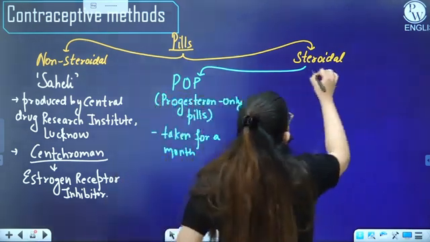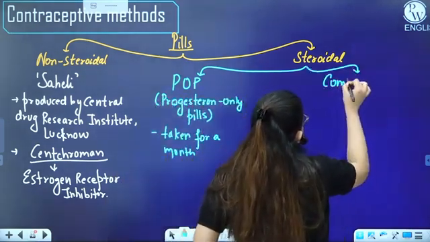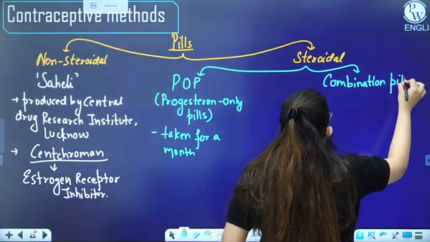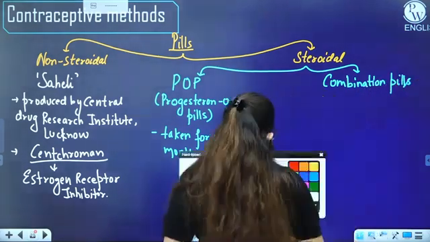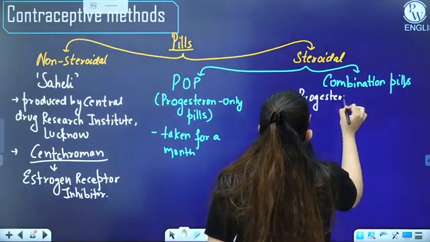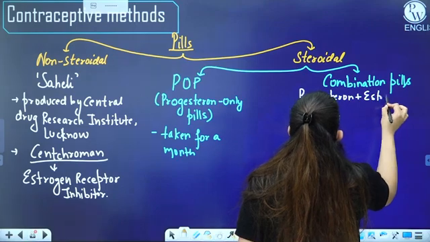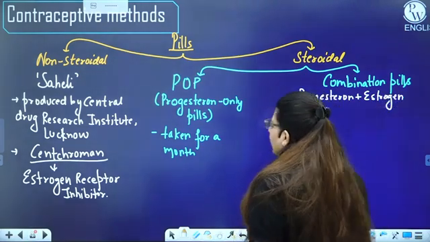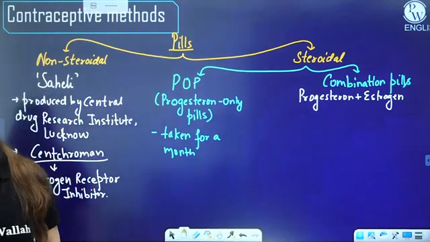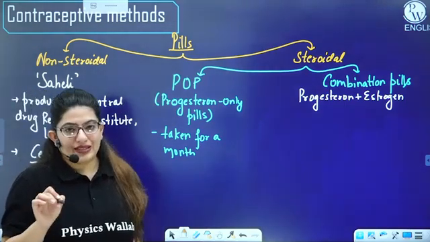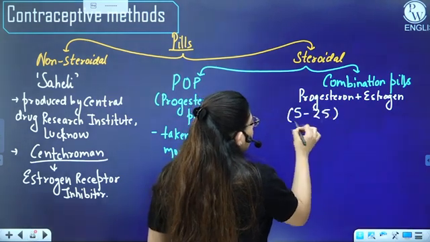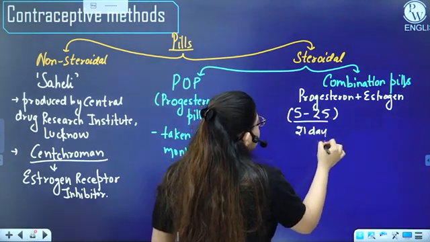Then we have the other one, combination pills. What about these combination pills? These are the pills which contain progesterone and estrogen, a progesterone and estrogen combination. So you take these pills for how much time? Around 21 days, right? From day 5 to 25 of the menstrual cycle. 21 days, and the rest of the days for menstruation.